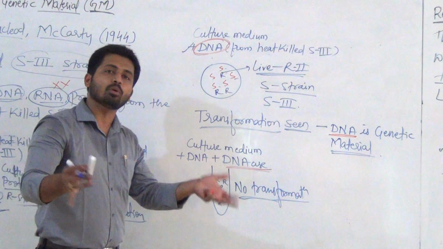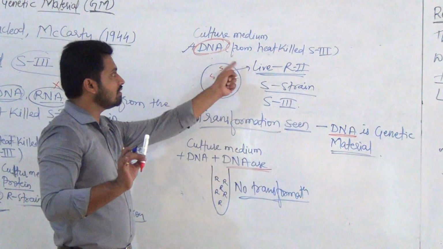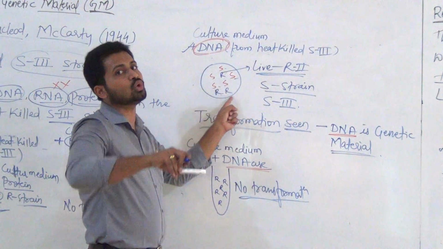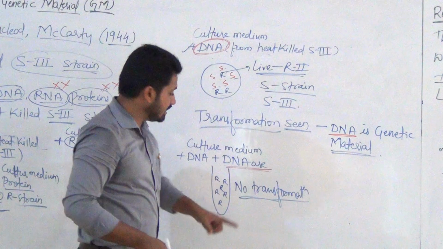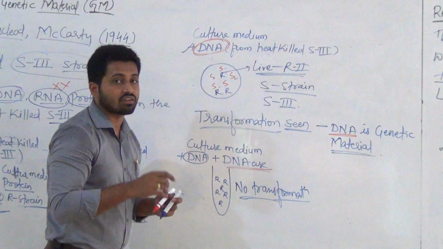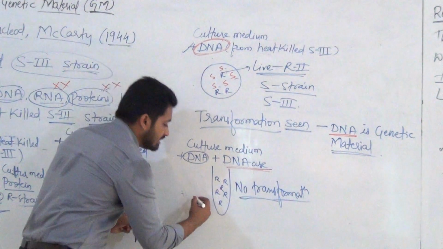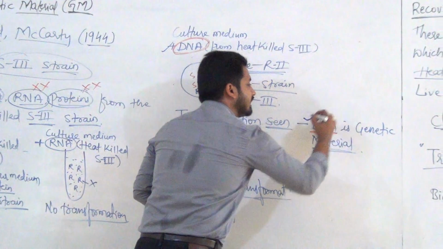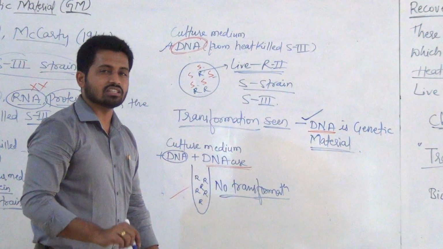remained R type only. And when we are not using the DNase enzyme, here DNA is able to transform this R into S type, and here it is not able to transform because of the inactive or non-functional nature of DNA. Hence this experiment confirmed that DNA is the only genetic material.